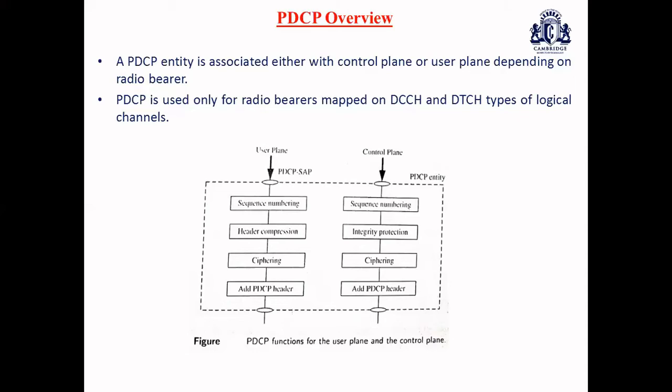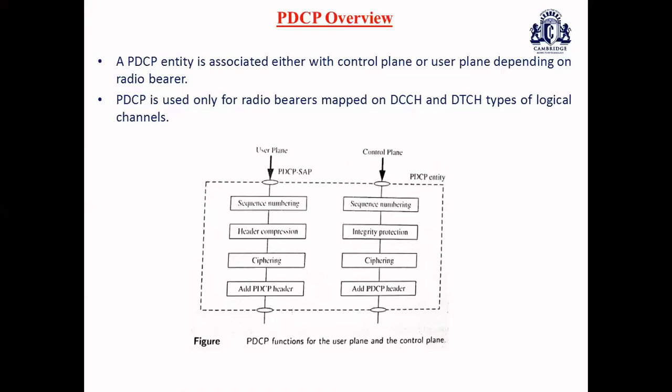When I say base station, whenever there is a change, a handover takes place. With respect to handover operation, we have a source eNodeB as well as a target eNodeB. So this buffering as well as forwarding of all these PDUs takes place in the case of your user plane. So this is about PDCP with respect to user plane aspects.